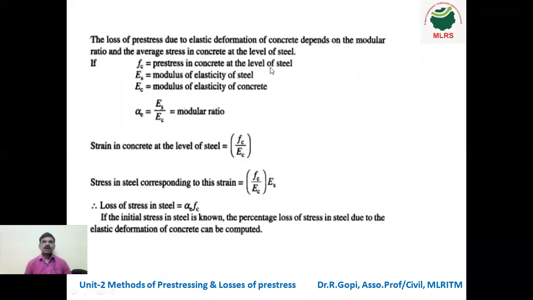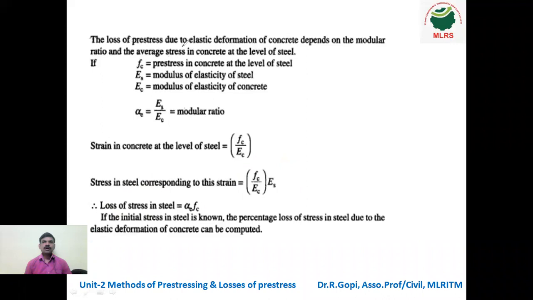How to calculate these losses? There is a formula. You can see here, loss of stress in steel is alpha into fc. What is alpha? It is nothing but the modular ratio. You know about modular ratio: it is nothing but the Young's modulus of steel to that of concrete.